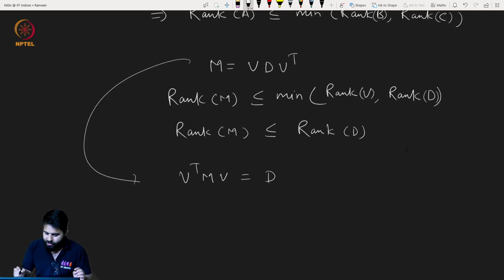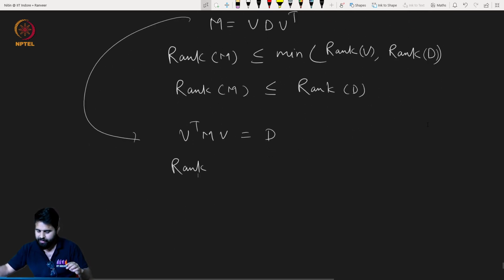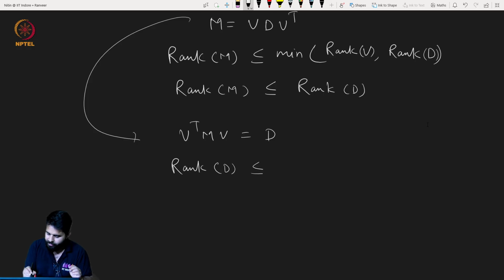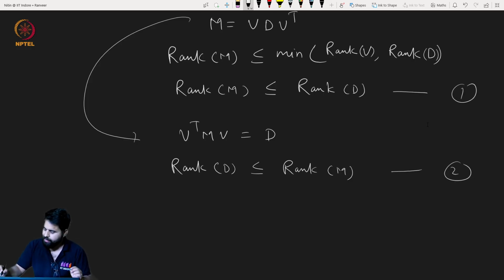Okay, very good. So now the rank here, again, if you do the same thing from the above, in fact, the rank of D will always be less than or equal to the rank of M, and using these two we conclude that the rank of M is indeed equal to the rank of D.